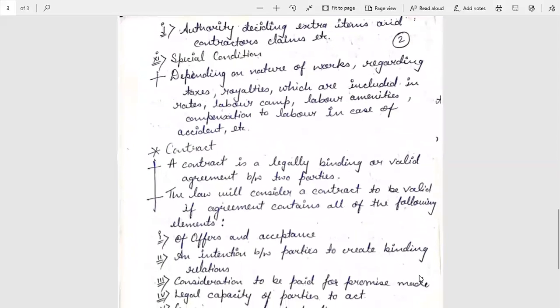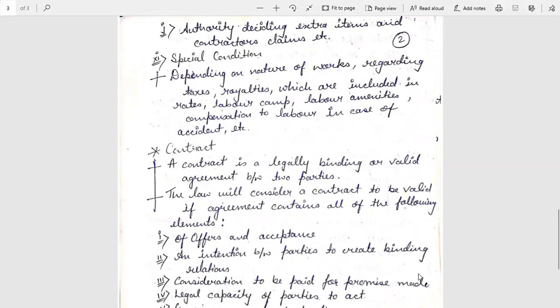The next is the special condition, depending on the nature of work, regarding taxes, royalties which are included in rates, labor camp, labor amenities, compensation to labor in case of accident, etc. So these are all in the contract document.